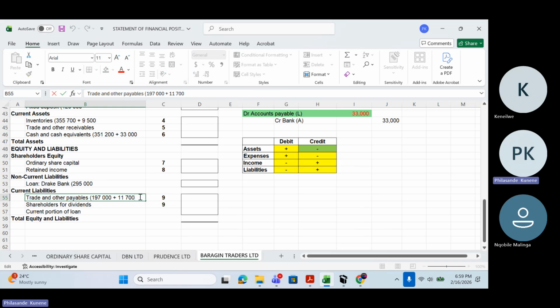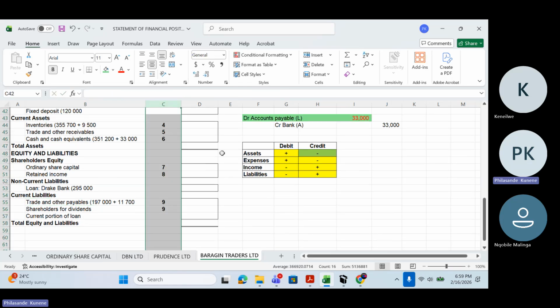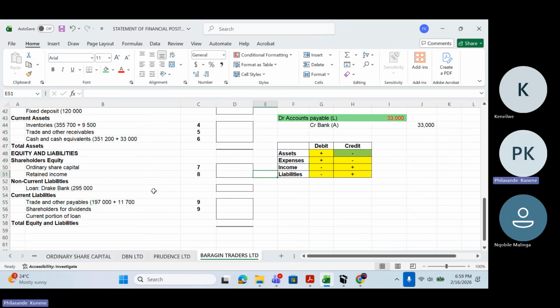And then what do I need to do with my creditors? I need to go and add it back as well on my creditors to say, I'm still owing these people. They haven't received this money. They will only receive it in August. So which means next year, that's when I can deduct 33,000 and then I can deduct 33,000 here.